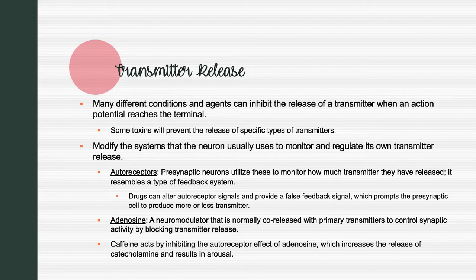Adenosine is an endogenous ligand, a neuromodulator that is normally co-released with primary transmitters and controls synaptic activity by blocking transmitter release. Caffeine acts by inhibiting the autoreceptor effects of adenosine, which increases the release of catecholamine and results in arousal.